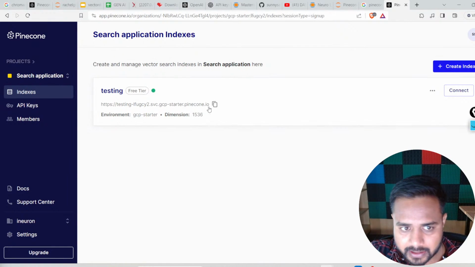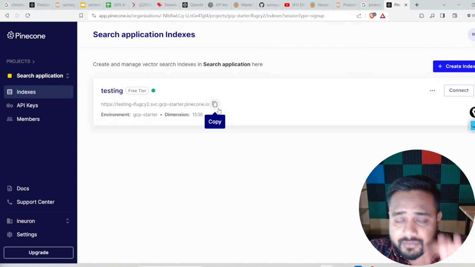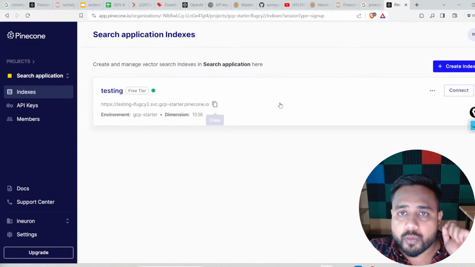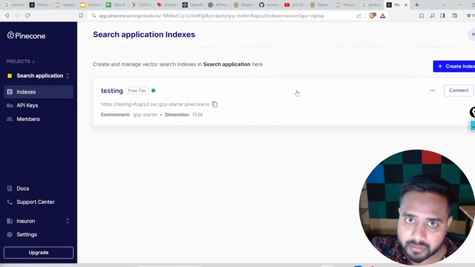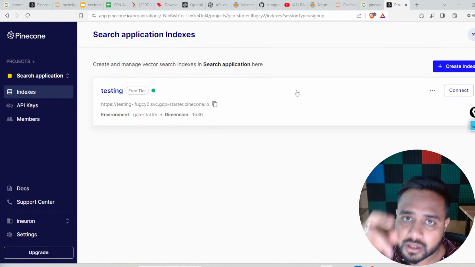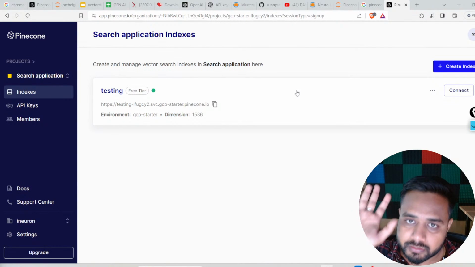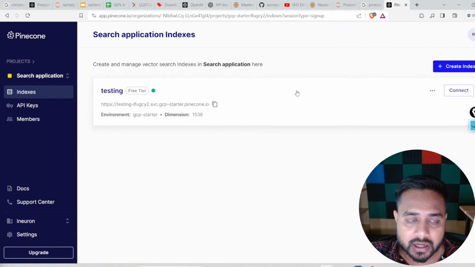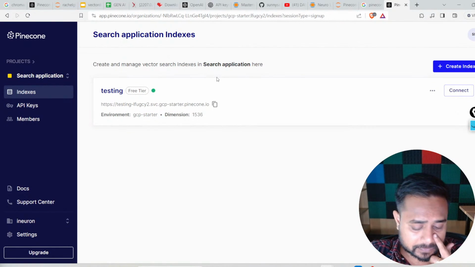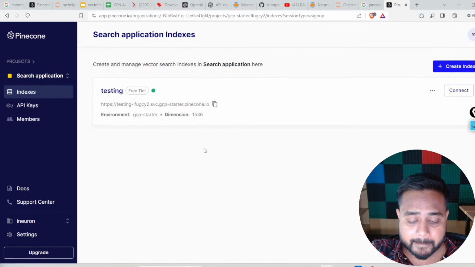Over here you can see I did it, and this is the interface which you will get after the sign up, right? So first you need to open the Pinecone website. There you need to sign up, right? And after the sign up, automatically you will be logged in and you will find this particular page. If you are doing it along with me, I can wait for you. You can let me know in the chat, and if you have done till here, then I will proceed. Tell me, guys, fast. Waiting for a reply. If you are listening to me, please do let me know in the chat.